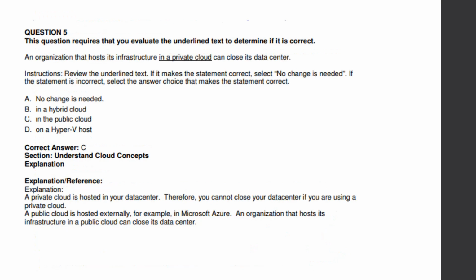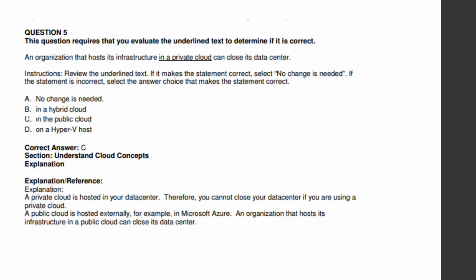We'll move to the fifth question. The question requires you to evaluate the underlined text and determine if it is correct. It's the same kind of question. An organization that hosts its infrastructure in a private cloud can close its data center. Review the underlined text. If it makes the statement correct, select no changes needed. If the statement is incorrect, select the answer choice that makes the statement correct. Everything when it comes to Azure is public. So the infrastructure is not in a private cloud, it's in a public cloud. So the answer is C.